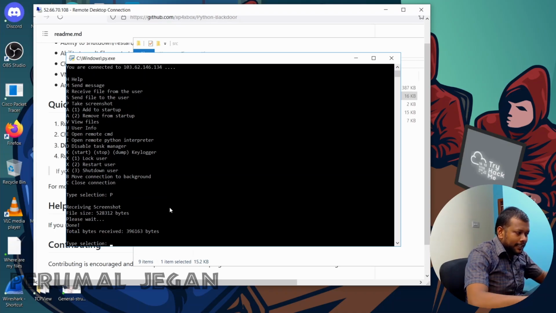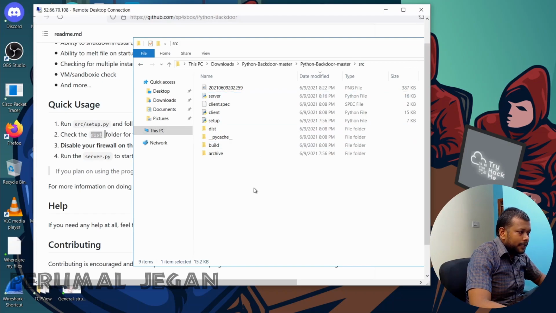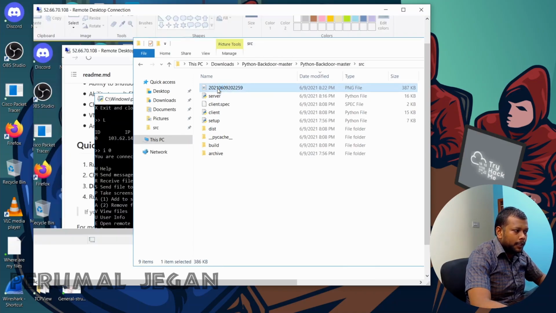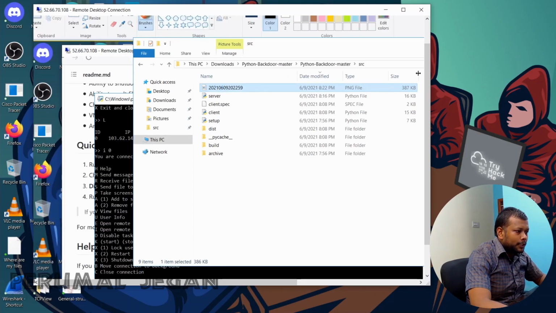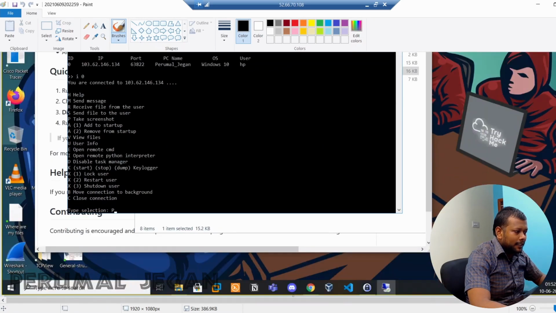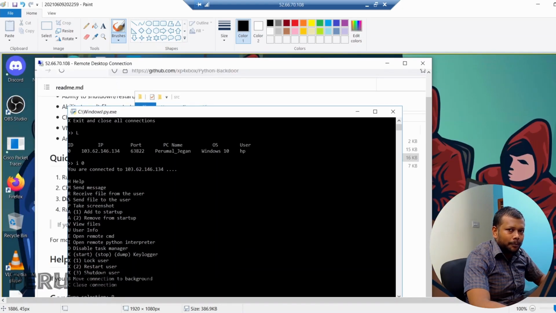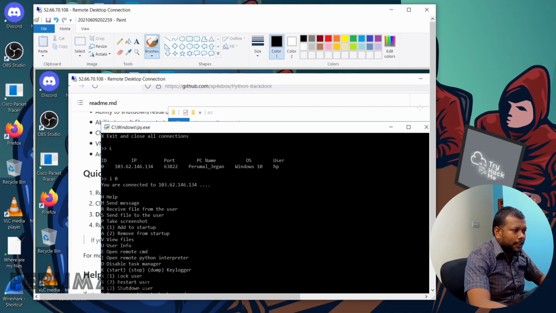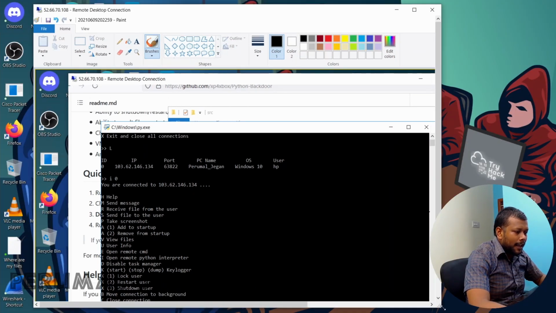Now everything is done. The file size and the screenshot is taken, and the screenshot is also stored in the machine. Now let's see in our C2 server. I can see the image here. When I open this, I'll be able to see the screenshot that we took. I'm maximizing into my C2 machine. Now you can see the screenshot that I took from my victim's PC. Perfect. It is working as we expected.